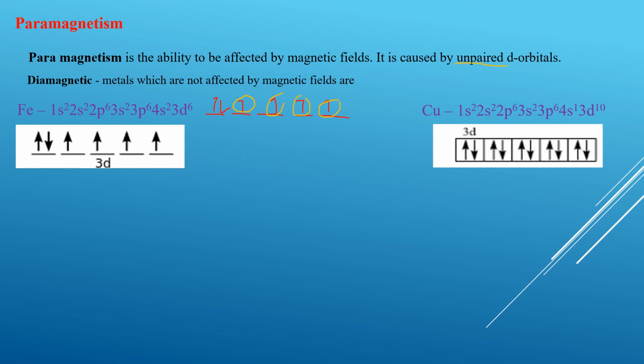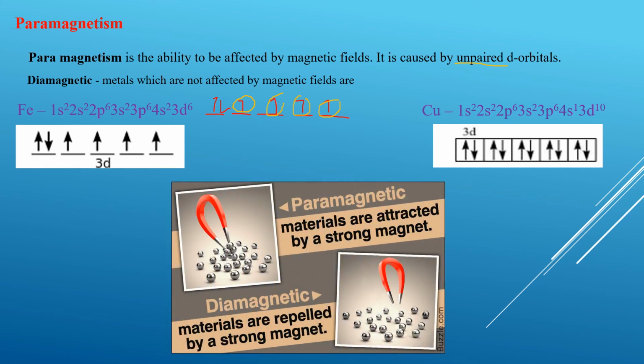So in short and simple, paramagnetic materials are attracted by a strong magnet. Diamagnetic substances are those which are not affected by a magnetic field.